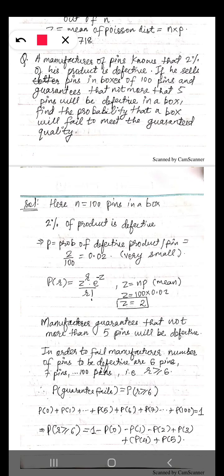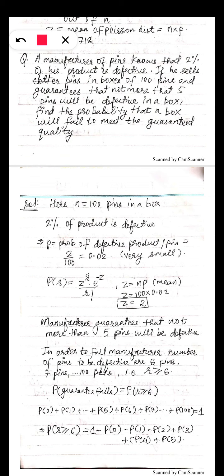So the question is, a manufacturer of pens knows that 2% of his product is defective. So the probability of a defective piece is 2 upon 100, 0.02. Let's read further.